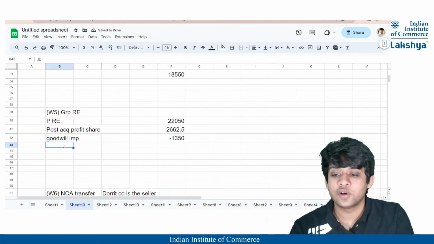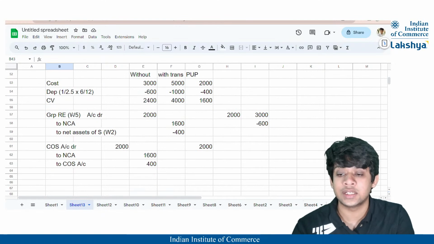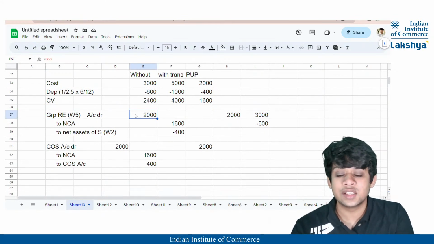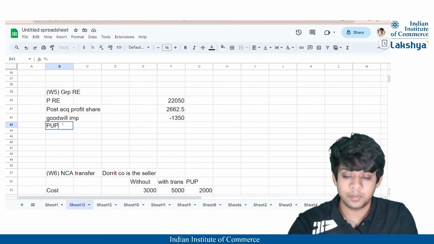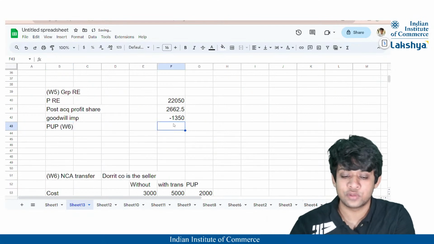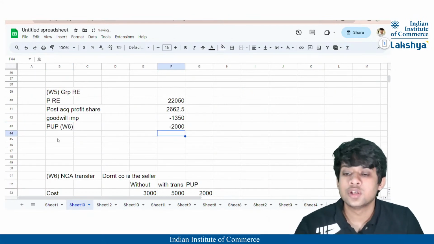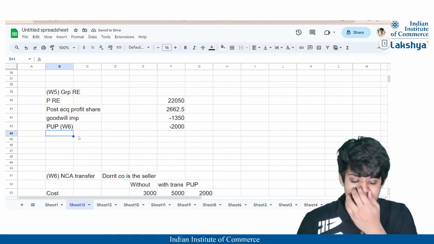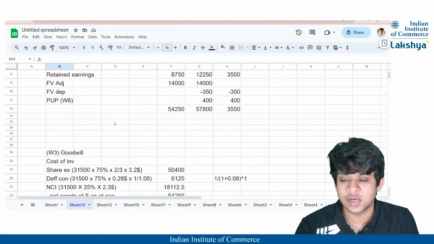And here, for the retained earnings, anything else is pending? Yes, obviously your non-current asset transfer, group retained earnings is going to be reduced by 2,000, right? So your PERP of working note 6 will have a reduction of 2,000 in the retained earnings, right? So I think we have made all the necessary adjustments here except for the unwinding of the discount, right?